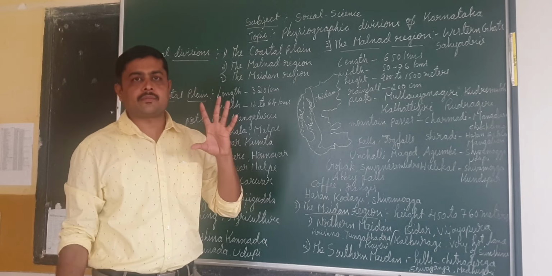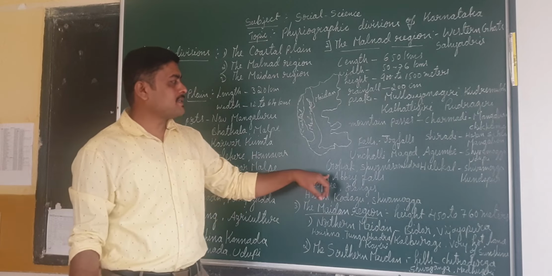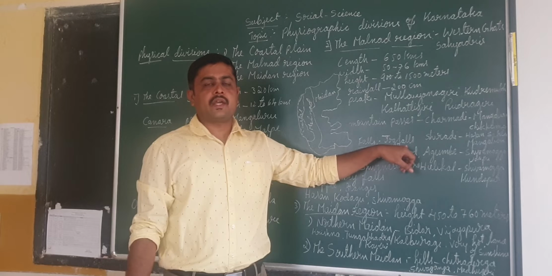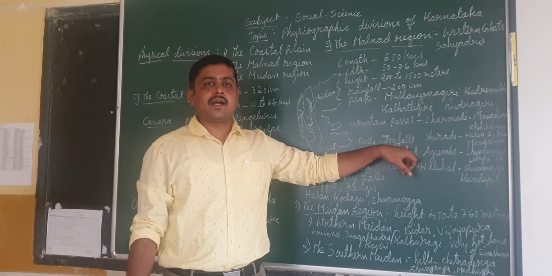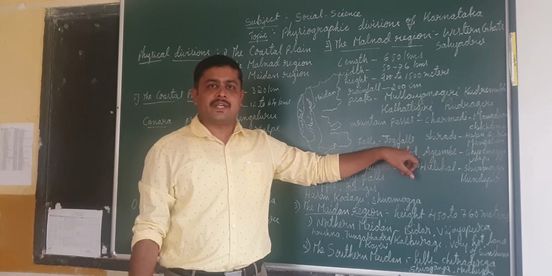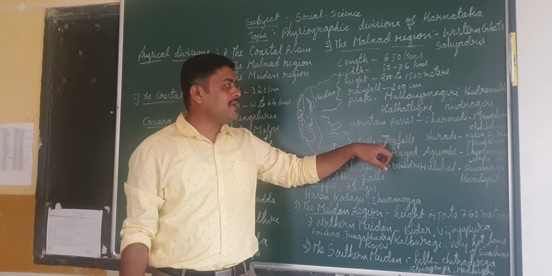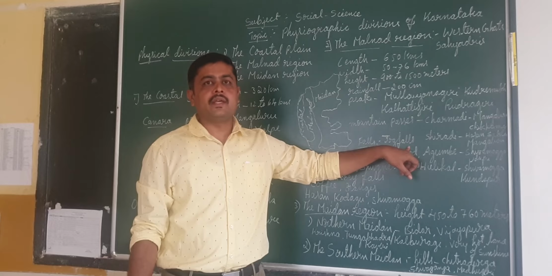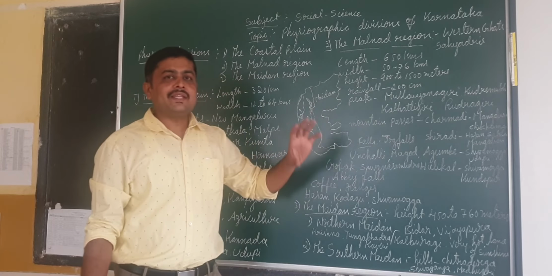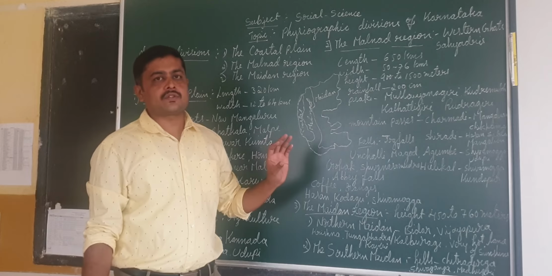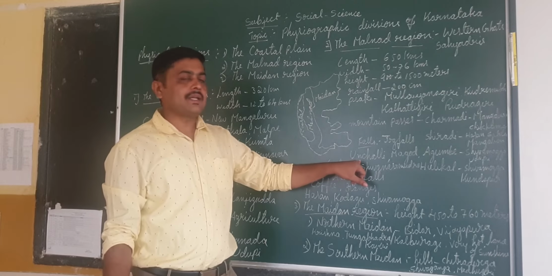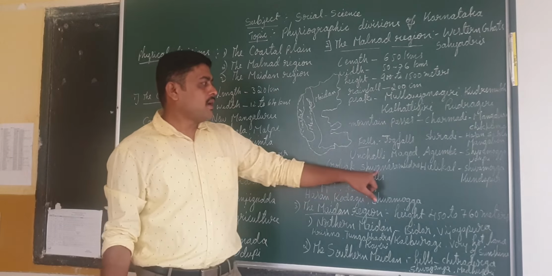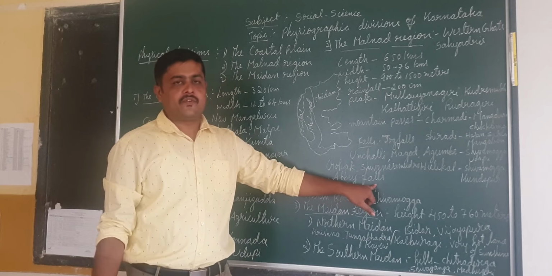Okay, so which are the main places for tourism? The falls. Here we can see important falls, Jog Falls. Okay, so that is also in the Western Ghats. It has been created by the Sharavati. It is known as the highest falls in India, the Jog Falls. Very important place. With that, we have other falls also in the Malnad region, known as Unchali Falls, Magod Falls, Gokak, and Shivanasamudra.